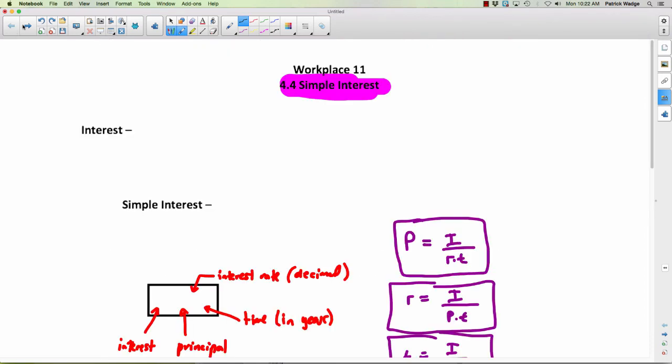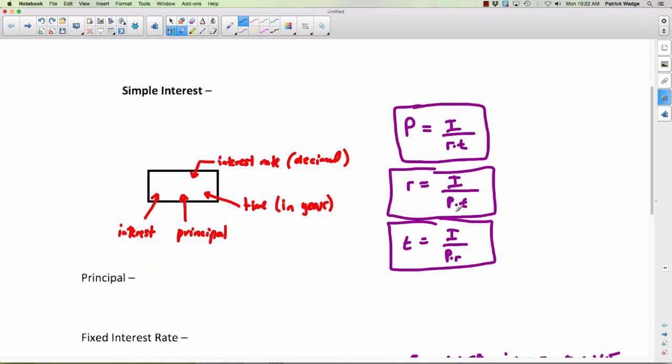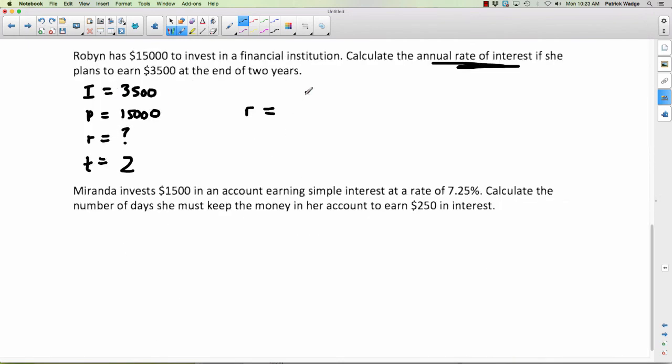So what formula are we going to use? This one. R equals I divided by PT. R equals I divided by P times T. And we just plug into that. R equals 3,500 divided by 15,000 times 2 for T. I'm going to put that in brackets to make sure I do that first. I mean, I could even do this in my head. 15,000 times 2 is 30,000. So basically, I'm going to go 3,500 divided by 30,000.